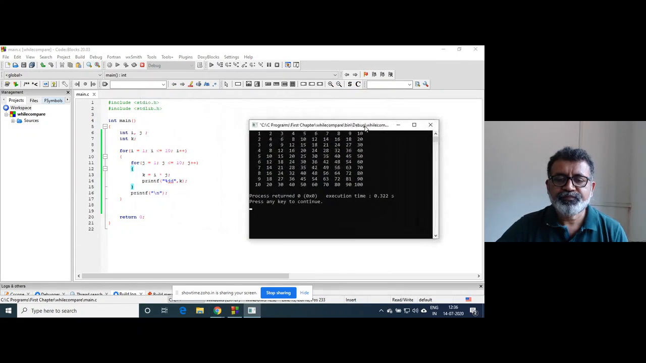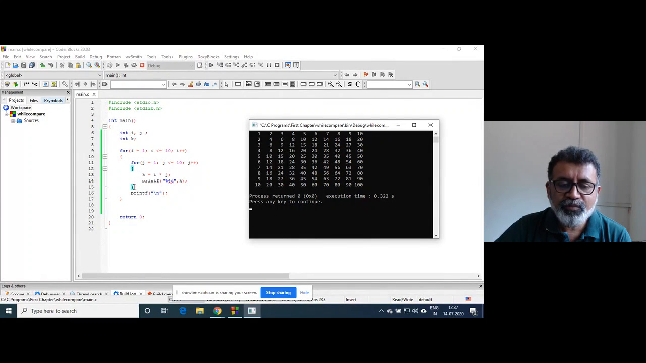So it prints the multiplication tables of 1 to 10. How is it executed? When i is equal to 1, j is equal to 1, 1 into 1, that is 1. So 1 is printed. Again, the value of j will become 2. The condition is true. 1 into 2, that is 2. Likewise, it will print numbers from 1 to 10. When the value of j becomes 11, the condition is false.